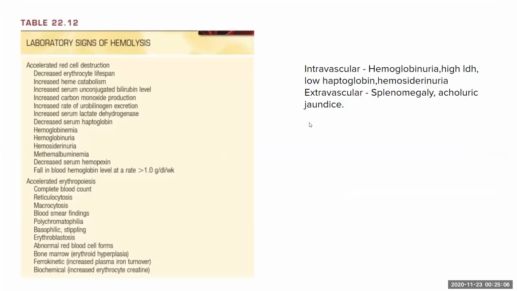So coming on to the laboratory signs of hemolysis, it is very difficult to differentiate between intravascular and extravascular. The only signs that go in favor of extravascular are splenomegaly and acholuric jaundice. Acholuric in the sense hemolytic jaundice. Hemolytic jaundice can also occur in intravascular, very rarely. Likewise, intravascular characteristics are hemoglobinuria and hemosiderinuria in chronic cases. LDH and haptoglobin can change with both intravascular and extravascular, but the severity is more with intravascular.